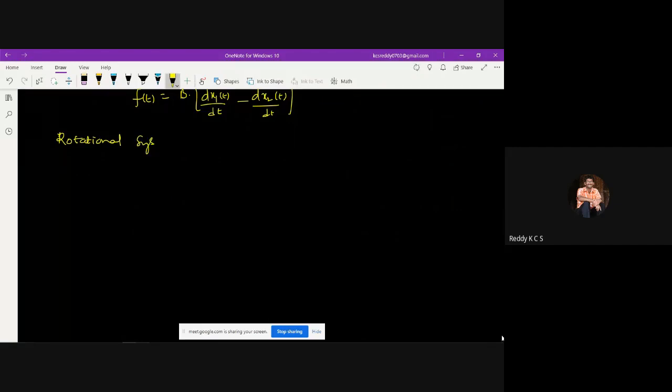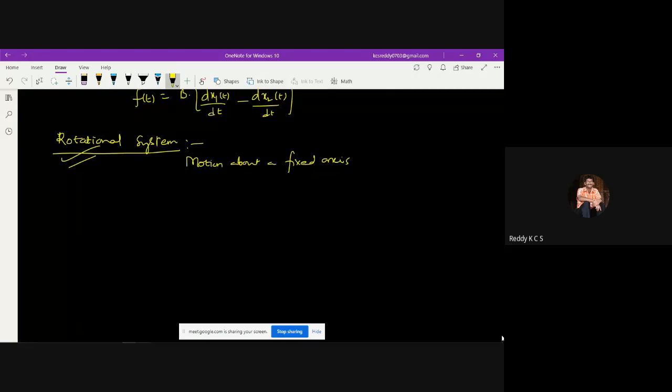Rotational motion is the motion about a fixed axis, which we call rotational motion.